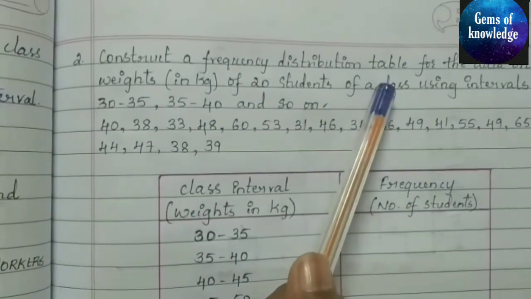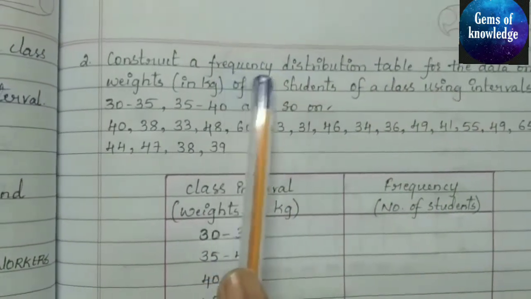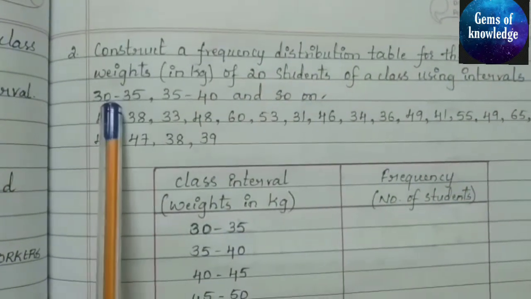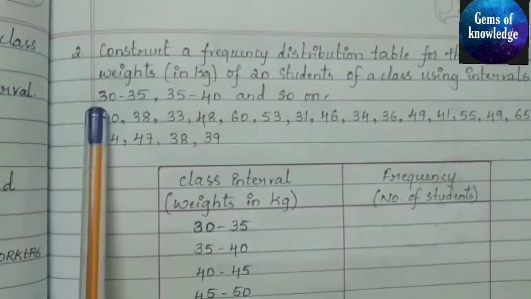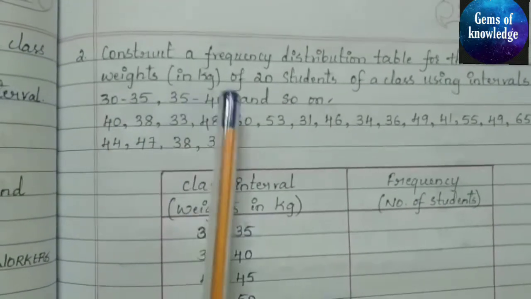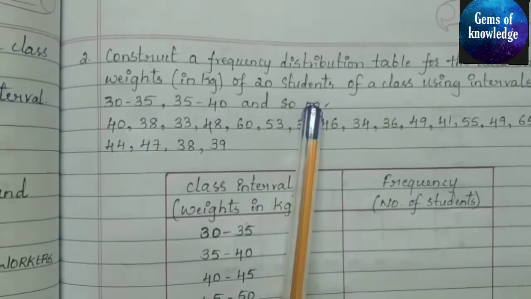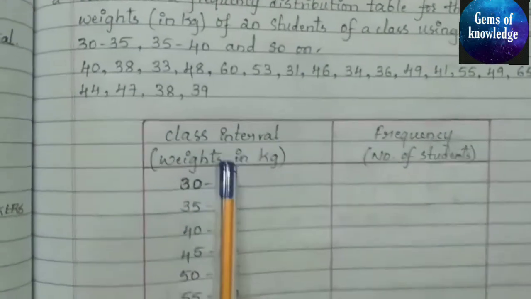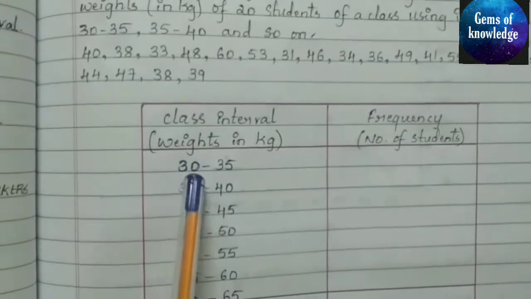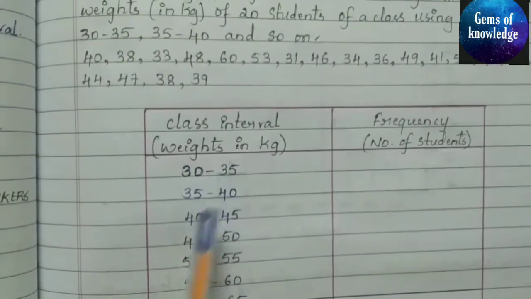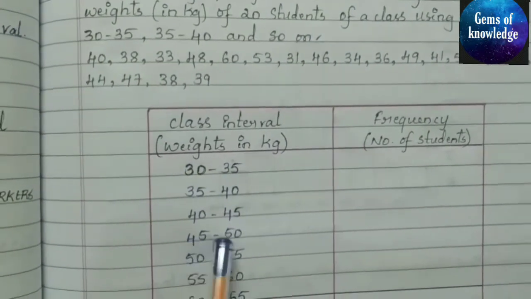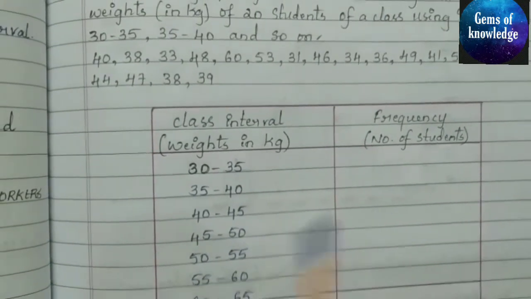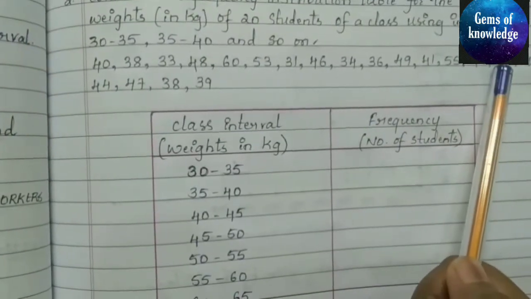They have asked us to prepare a frequency distribution table using the class intervals they have already told us: 30 to 35, 35 to 40 and so on. Just see, I have made it half ready: 30 to 35, 35 to 40, 40 to 45, 45 to 50, 50 to 55, 55 to 60 and 60 to 65. As you can see, 65 is the last.